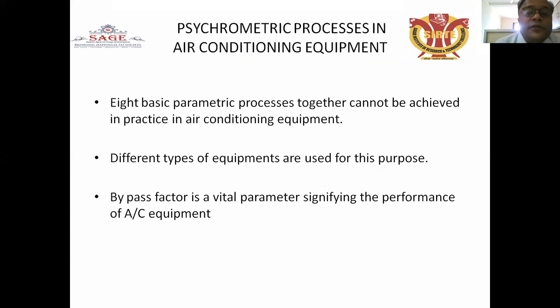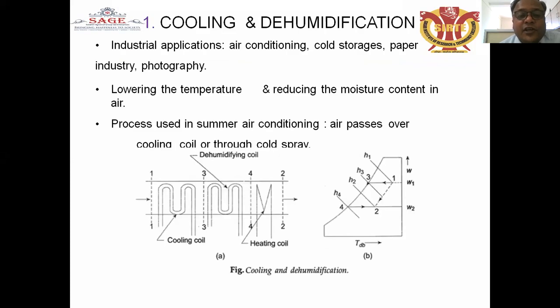Psychometric processes in the air conditioning equipment: the basic processes together cannot be achieved in practice in the air conditioning equipment. Different types of equipment are used for this purpose. Bypass factor is a vital parameter signifying the performance of the air conditioning equipment.